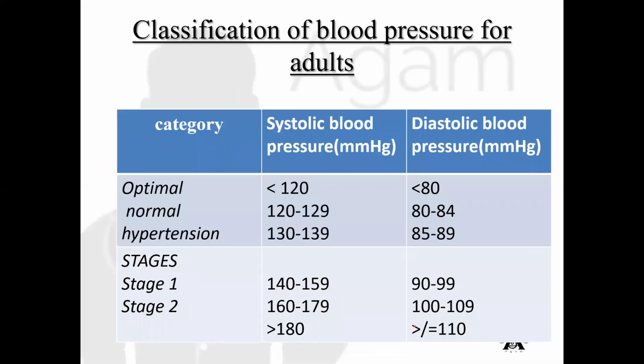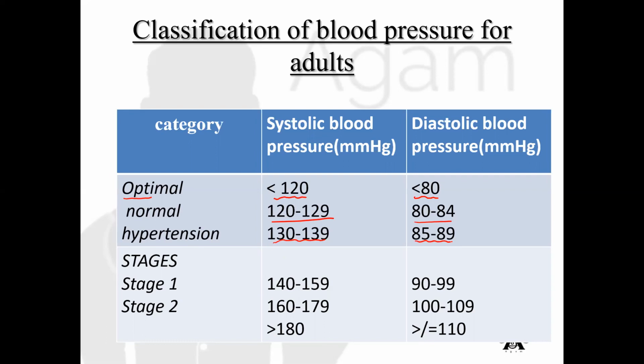This slide shows you the classification of blood pressure for normal adults. Here in the category optimal, we say a person has optimal blood pressure when his systolic blood pressure is less than 120 and diastolic blood pressure is less than 80. For a person to be concluded as normal, his systolic blood pressure should range between 120 to 129 and diastolic should range between 80 to 84. For a person to be hypertensive, his blood pressure varies from systolic 130 to 139 and diastolic 85 to 89.